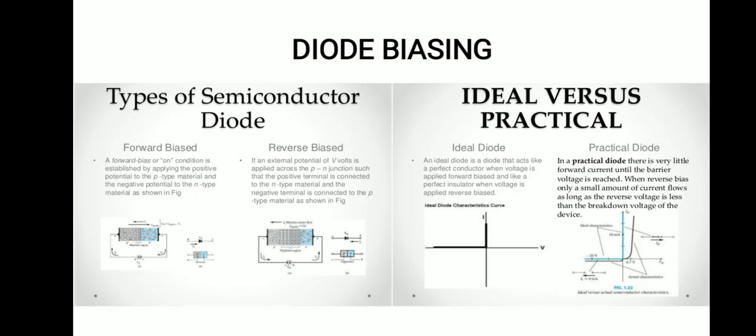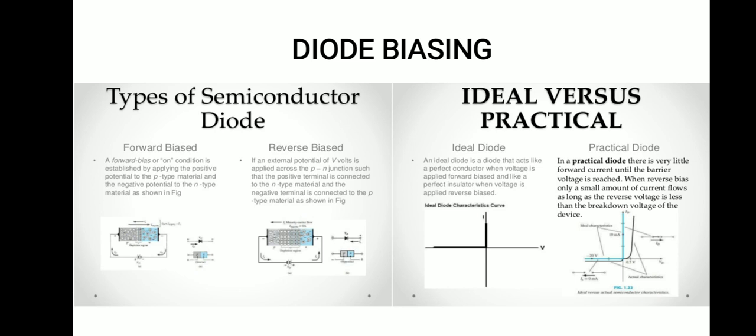Diode biasing. We can bias a diode in two forms: forward bias and reverse bias. If a p-type semiconductor is connected to the positive terminal of a voltage source while the n-type semiconductor is connected to the negative terminal or the ground level of the power supply, then it becomes forward bias.